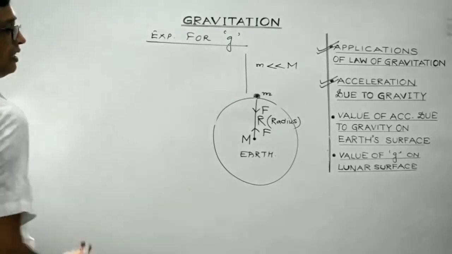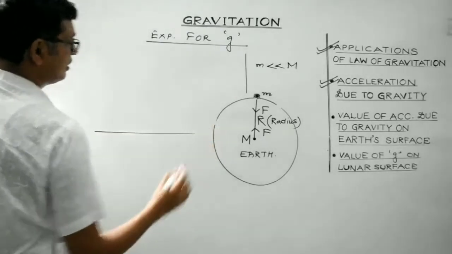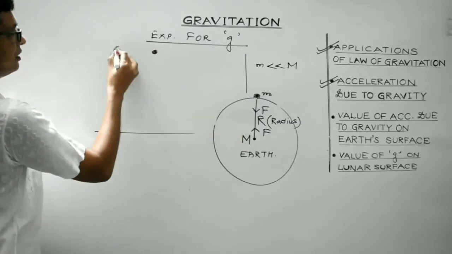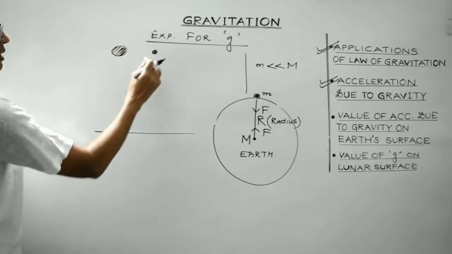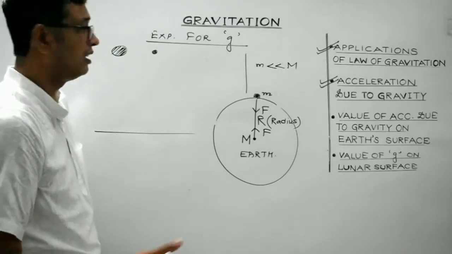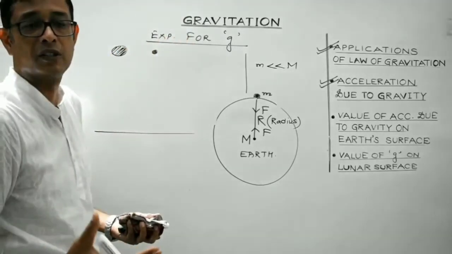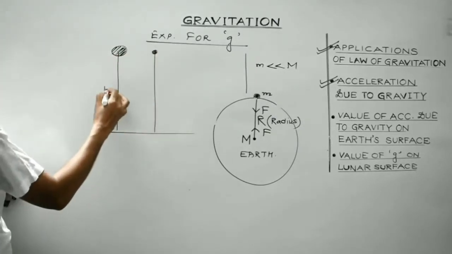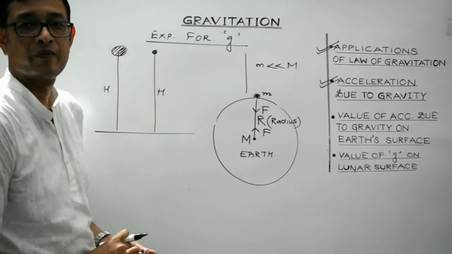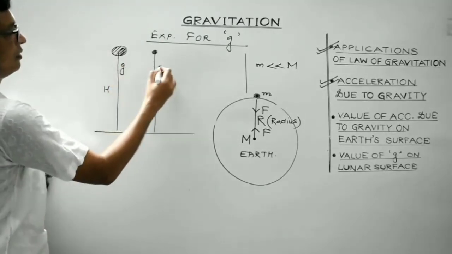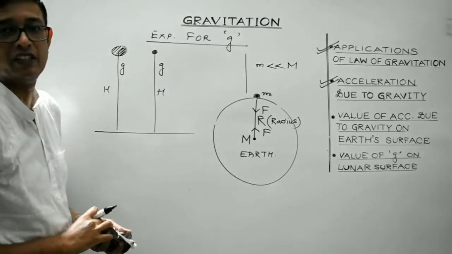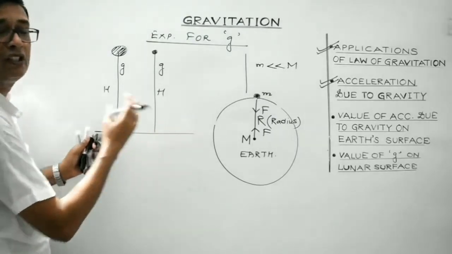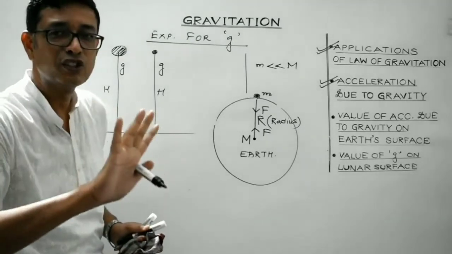So what I mean to say is that suppose this is the ground, the earth surface, and this is a lighter body and this is a heavier body. It can be considered to be a lightweight feather, and this may be considered to be a huge body. Suppose its mass is 1 ton. Both are dropped from the same height. In that case, both will have the same acceleration due to gravity. So both will fall and will take equal time to reach the Earth's surface, provided there is no other force acting.